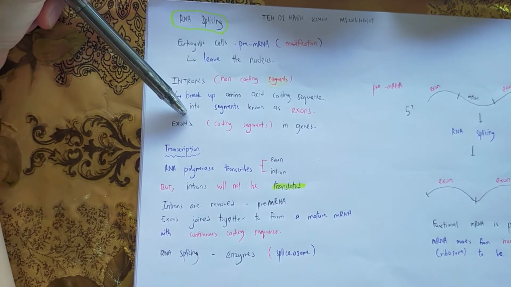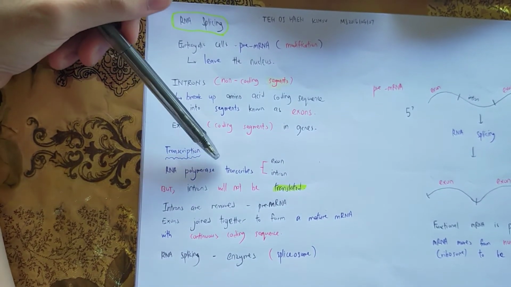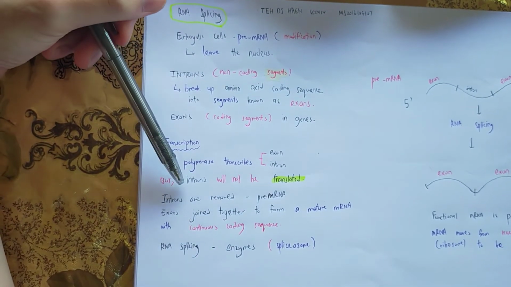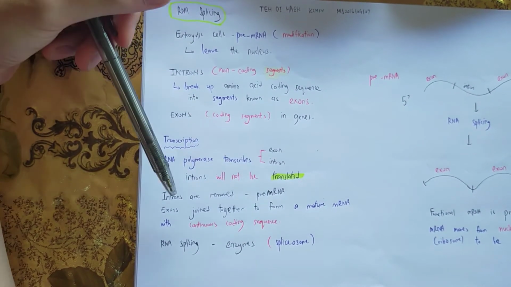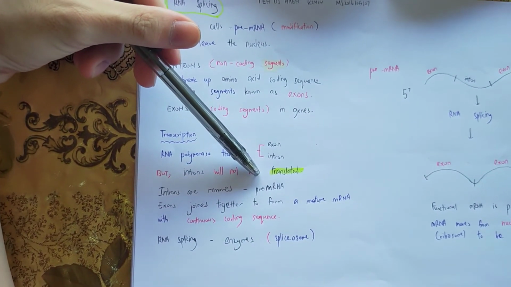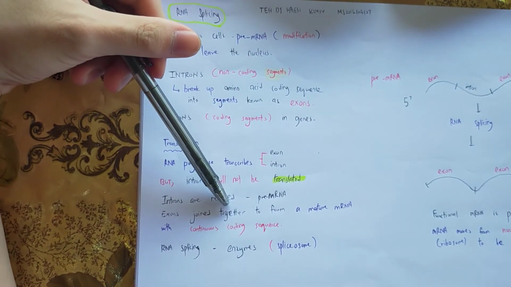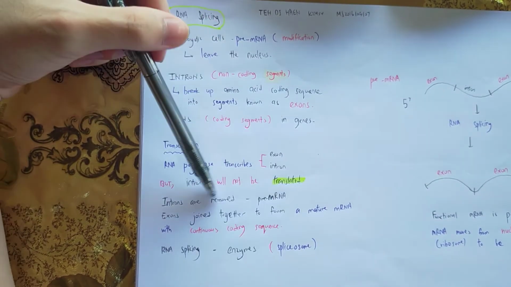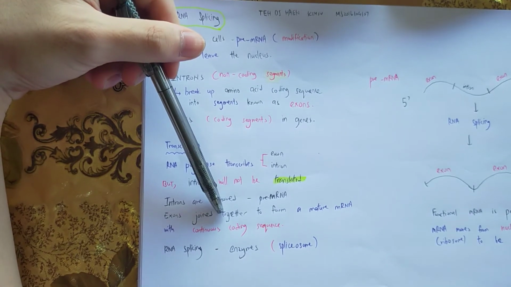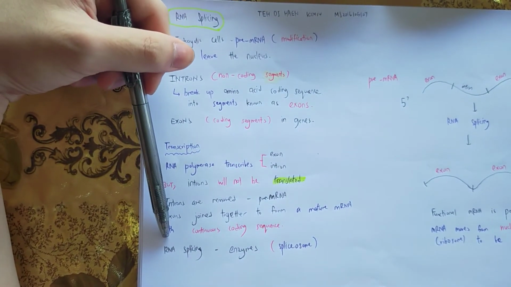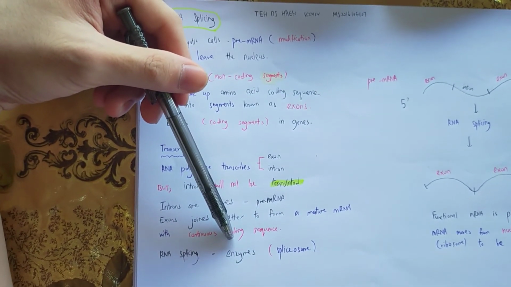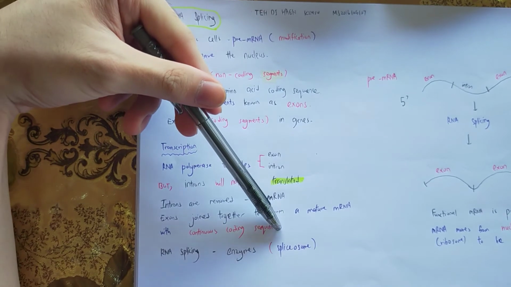During transcription, RNA polymerase will transcribe both exons and introns from the DNA, but the introns will not be translated. The introns are removed from the pre-mRNA strand and the exons are then joined together to form a mature mRNA molecule with a continuous coding sequence. This process, which is known as RNA processing or RNA splicing, requires the aid of many enzymes. One of the examples is the spliceosome enzyme.